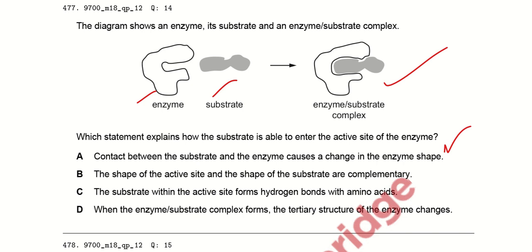The substrate with the active site forms hydrogen bonding. There is no hydrogen bonding. They are weak chemical bonds. Whenever the enzyme substrate complex forms, the tertiary structure of the enzyme changes. It does not change. So, option A here is the rightmost answer.